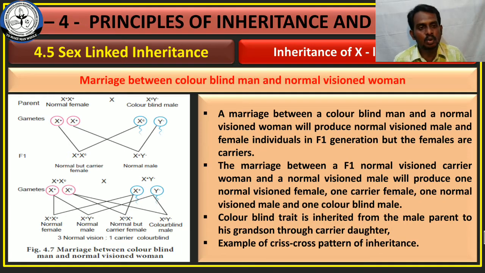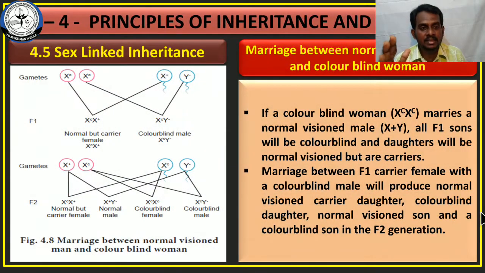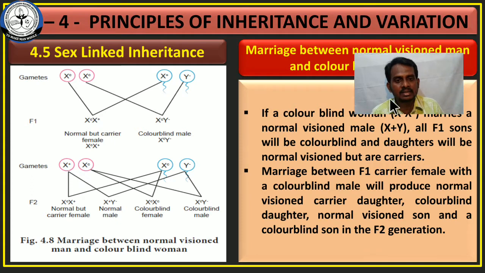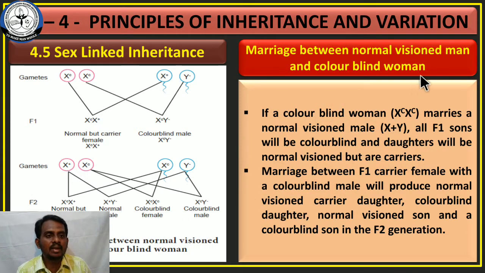Okay, one example is over and another example for the same X-linked inheritance is marriage between the normal visioned men and colorblind women. இங்கே ஃபர்ஸ்ட் என்ன பார்த்தோம் அப்படின்னு பார்த்தீங்கன்னா மென்னு வந்து கலர் பிளைண்டாக இருந்தார், உமன் வந்து எப்படி இருந்தாங்கன்னா நார்மலாக இருந்தாங்க. The second example is normal men and colorblind women. If the colorblind woman marries a normal vision male, all F1 sons will be colorblind and the daughters will be normal vision but carrier.